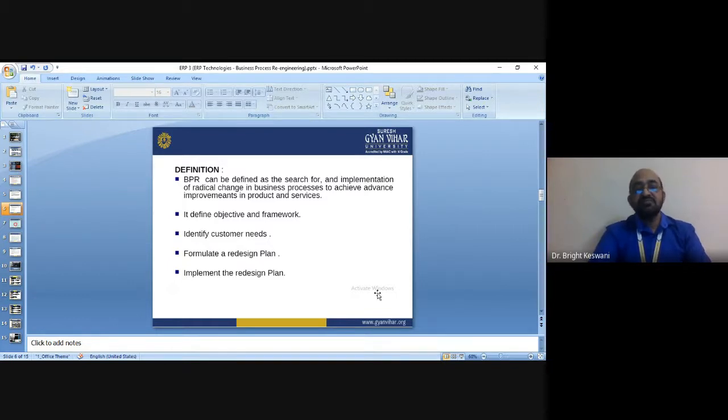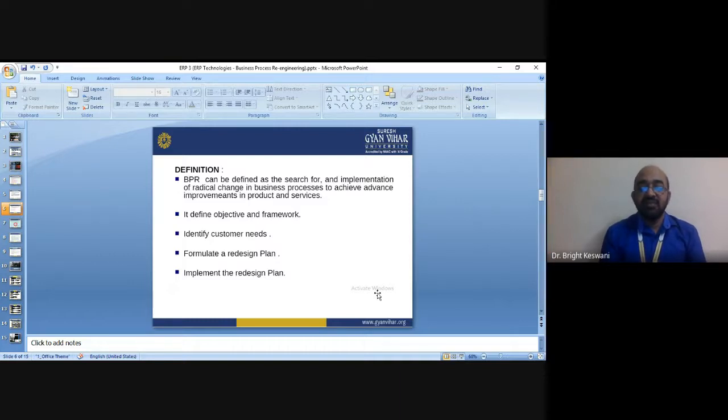So this is the process of business process reengineering. First, it defines the objectives and framework. Preparation for BPR is important. Second, map and analyze as-is processes, meaning current processes. Then design to-be processes, meaning what type of changes are required in the next phase.